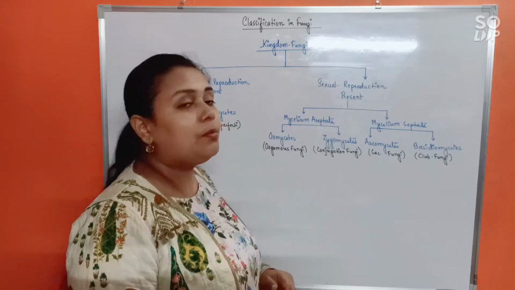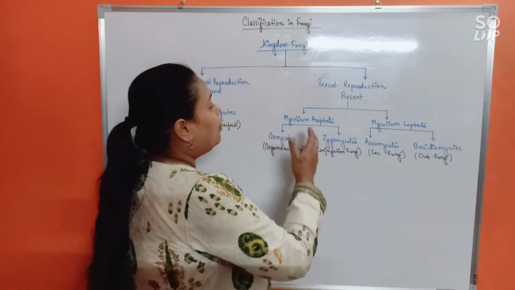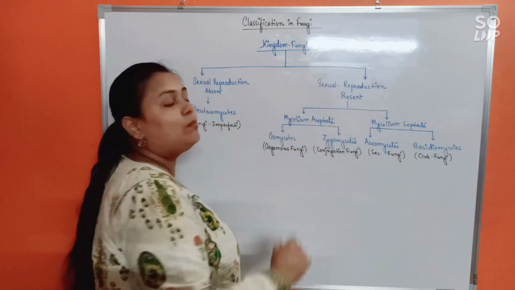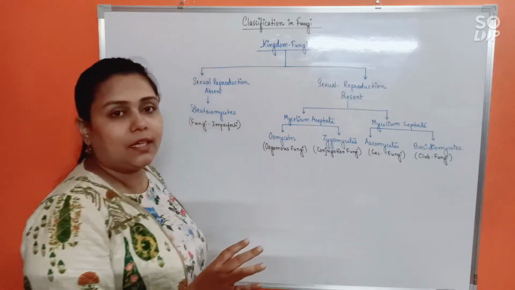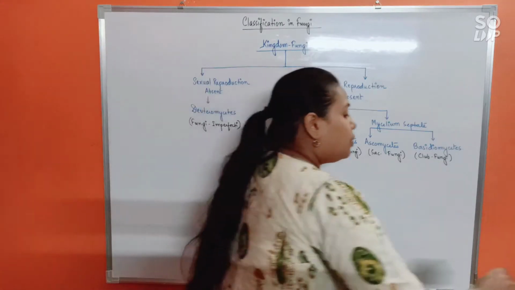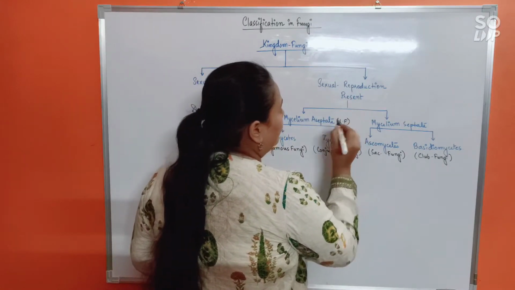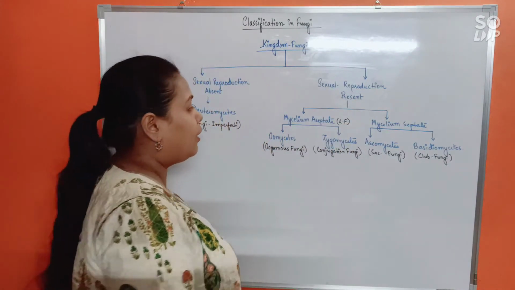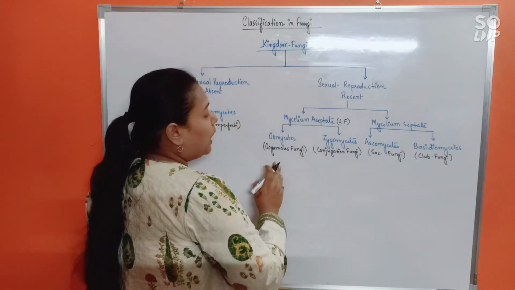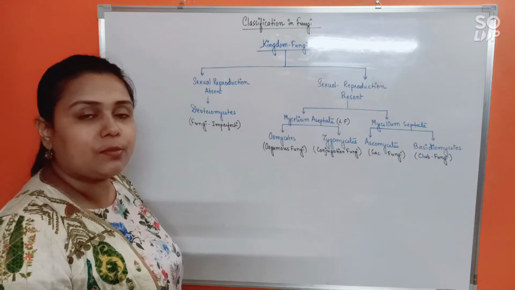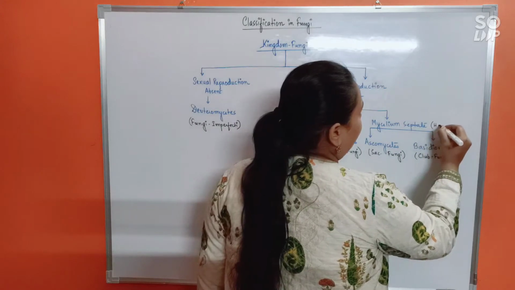Now, the fungi with sexual reproduction present have been further categorized based on mycelium aseptate or mycelium septate. Mycelium aseptate fungi are mostly regarded as lower fungi. And lower fungi are again of two types, Oomycetes and Zygomycetes, commonly known as oogamous fungi and conjugation fungi respectively. Next is mycelium septate, these are higher fungi.